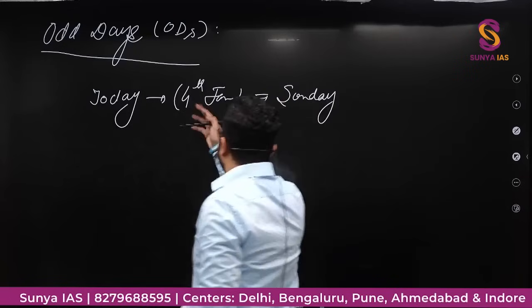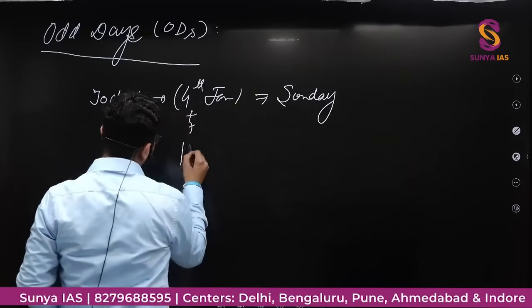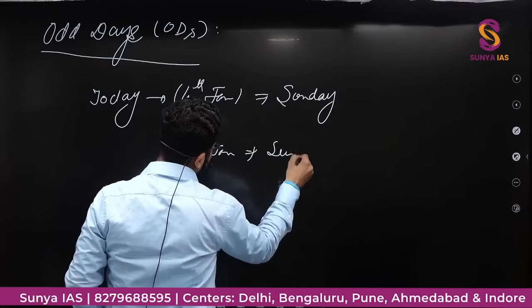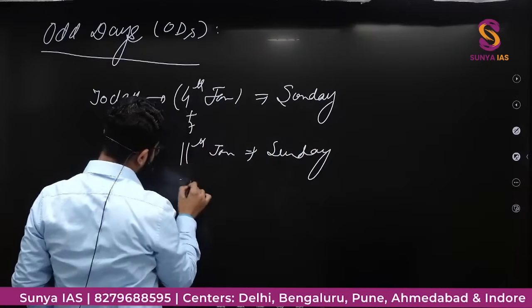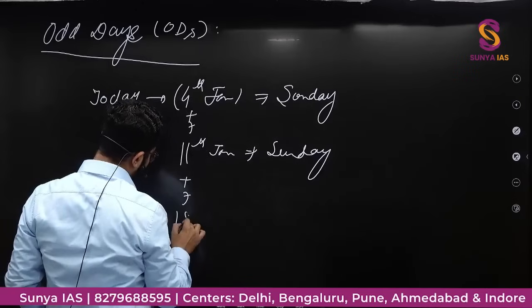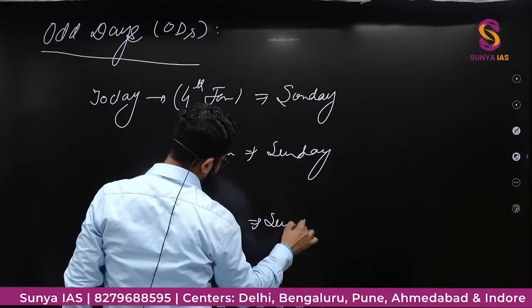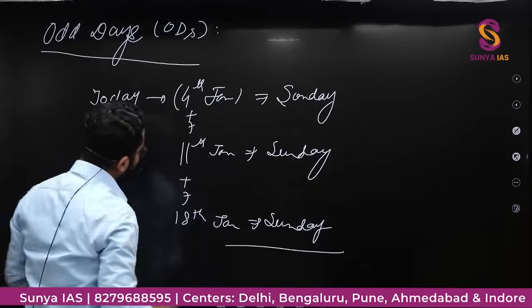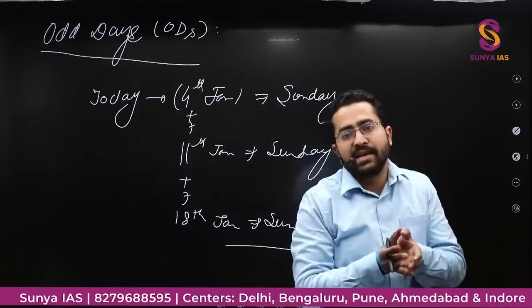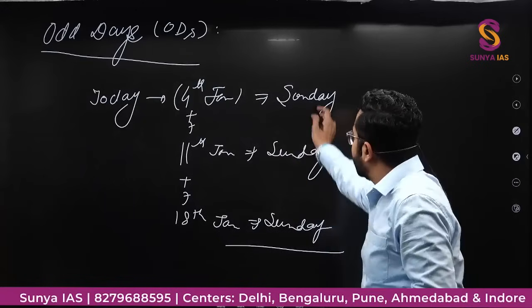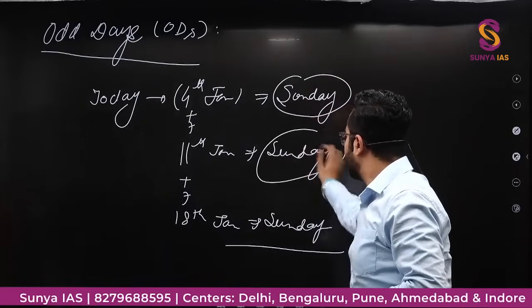That means 4 plus 7, that is 11th of January, will again be Sunday. Then if you add 7 again, 18th of Jan will again be Sunday.